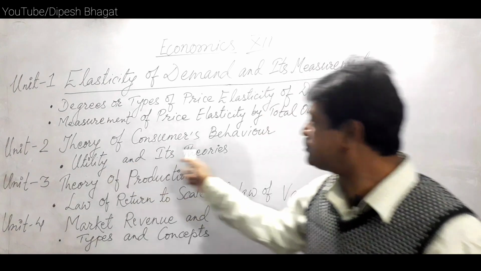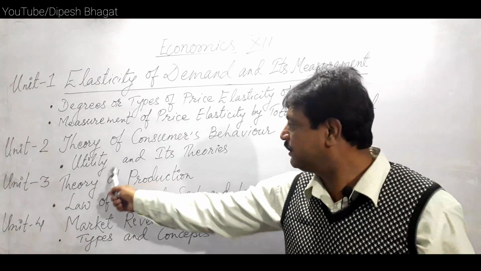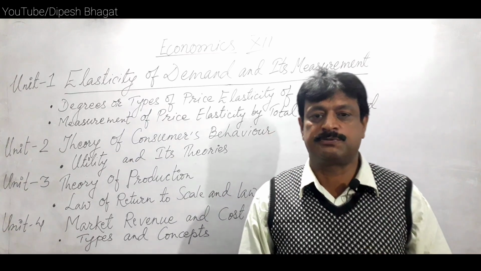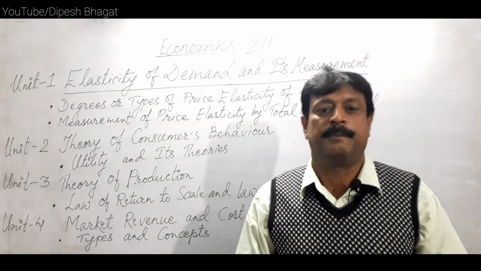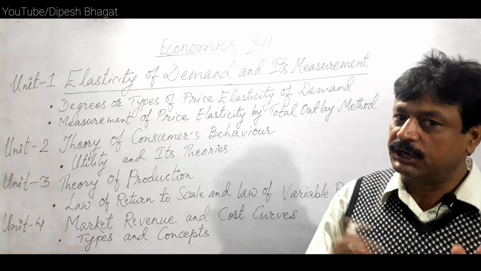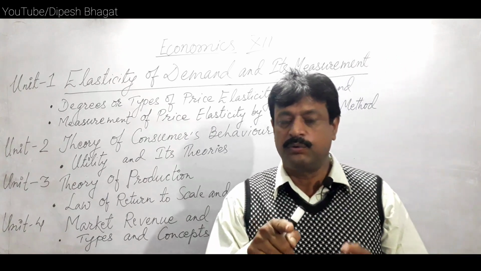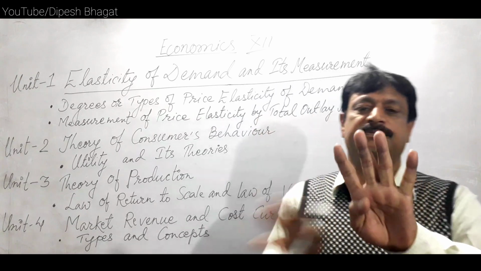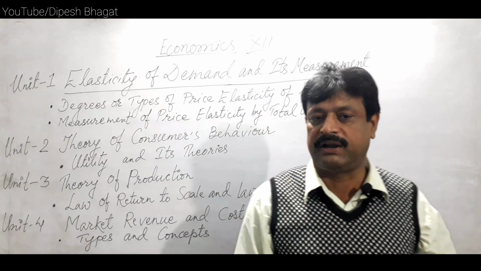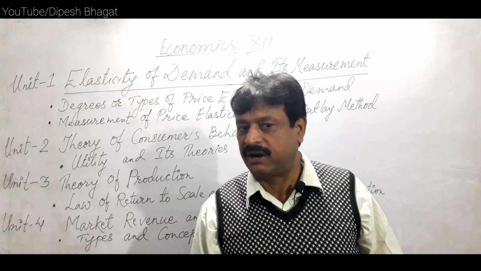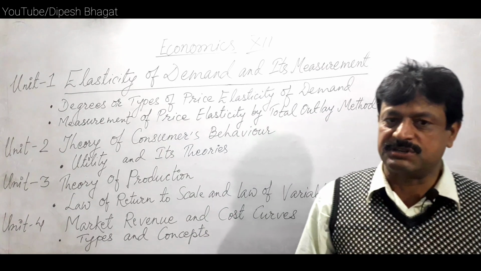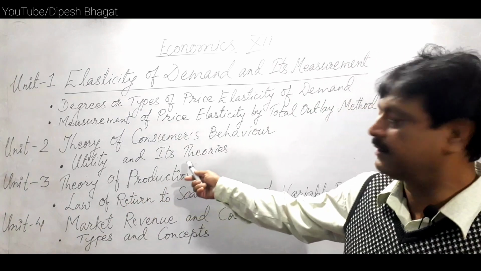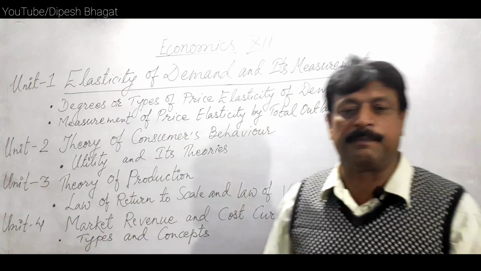Under theory of consumers' behavior, we will have to study utility and its theory. Utility means the satisfying power of the commodity. People consume a commodity due to its utility. The concept of utility is of three types: total utility, average utility, and marginal utility. Among these, marginal utility is more important from the viewpoint of examination.